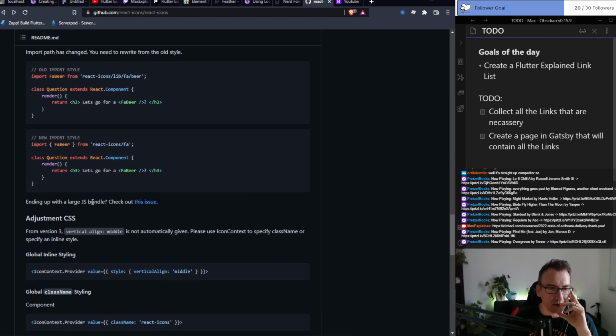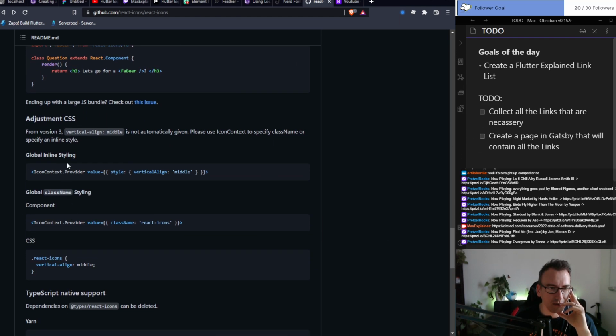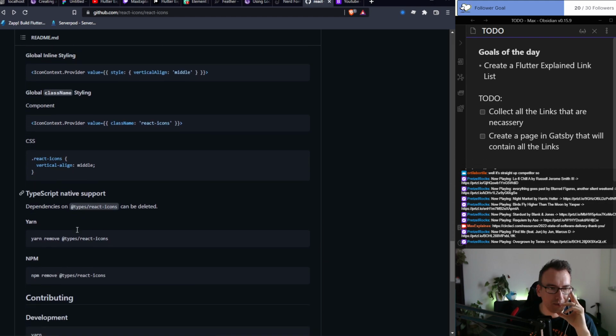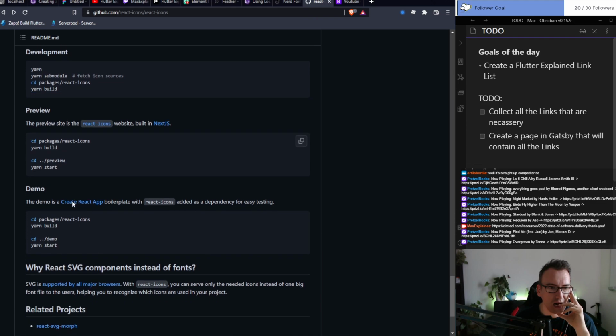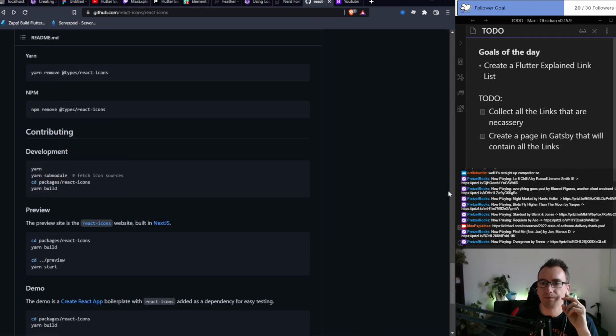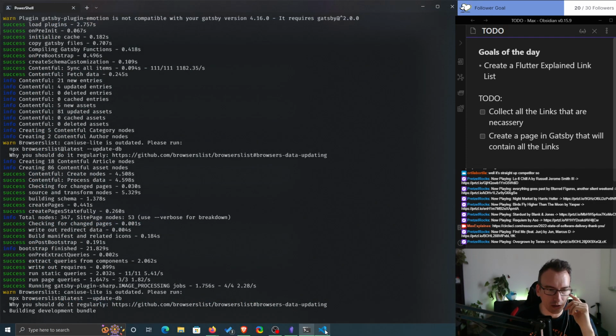Render icon, ending up with a Java. Adjustment CSS, vertical middle, class name styling. Good. So hopefully that should work now.